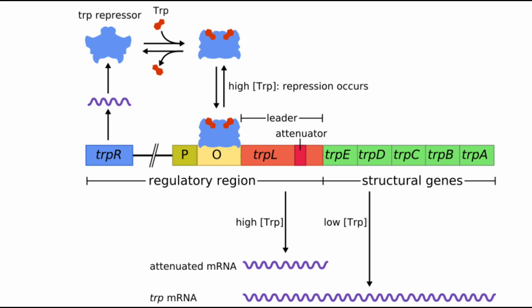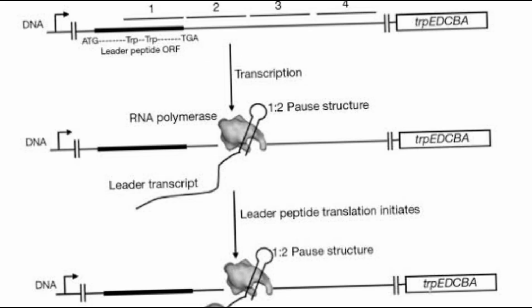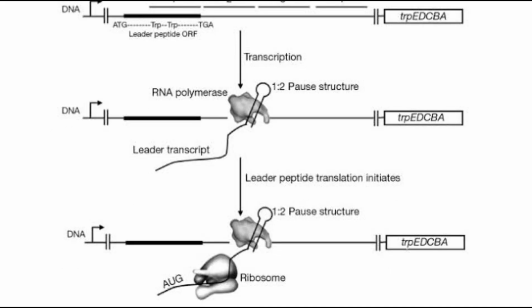Attenuation is made possible by the fact that in prokaryotes, the ribosome begins translating the mRNA while RNA polymerase is still transcribing the DNA sequence. This allows the process of translation to affect transcription of the operon directly.